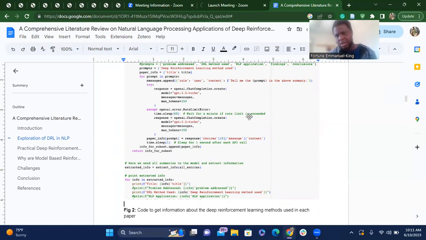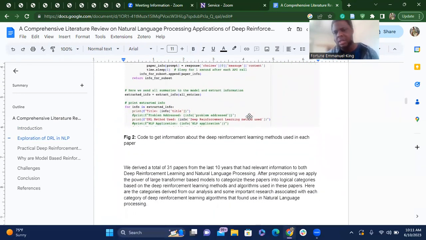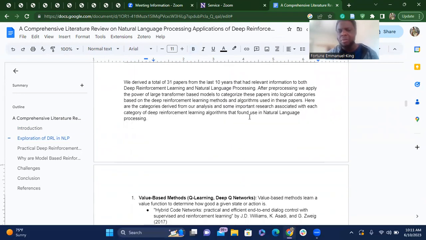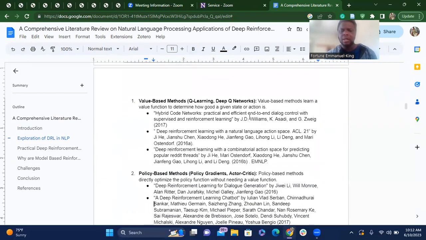read the summary that we get from arXiv and extract what the method was, a rough idea of what the method was. For some, we didn't get the method from the summary, and we just discarded those ones. So we came up with about 31 papers from the last 10 years that we were able to get a method used from, using the summary of those papers that we got from arXiv. And I then did a logical categorization of these papers based on the deep reinforcement learning method used.